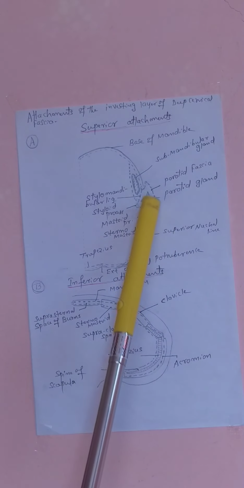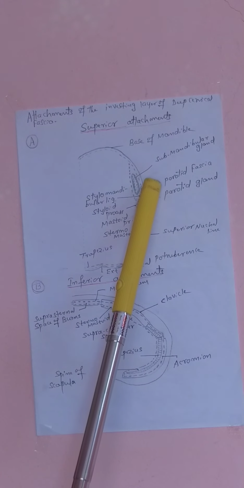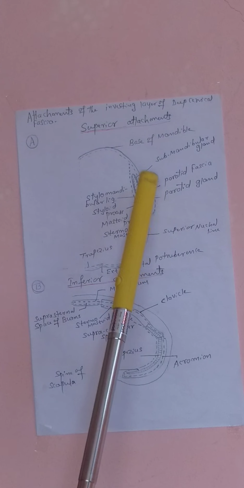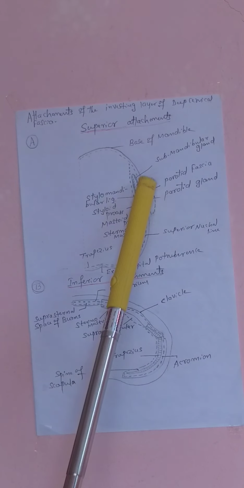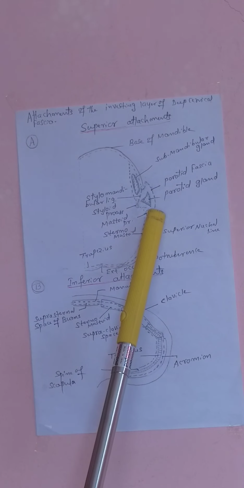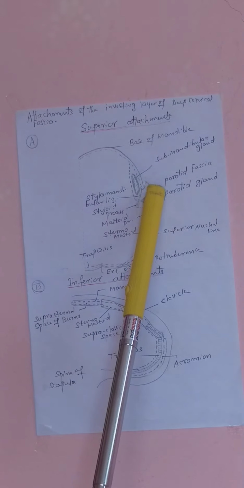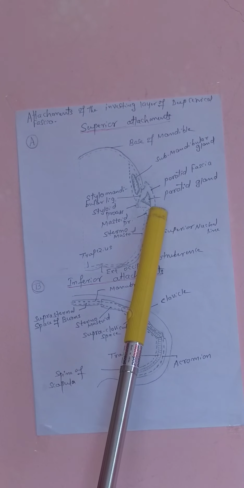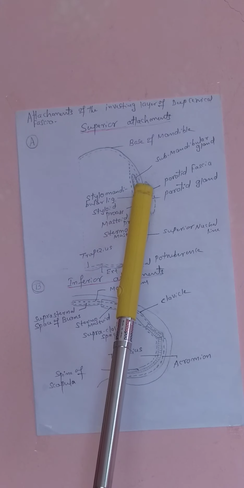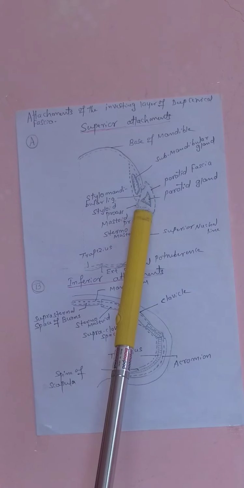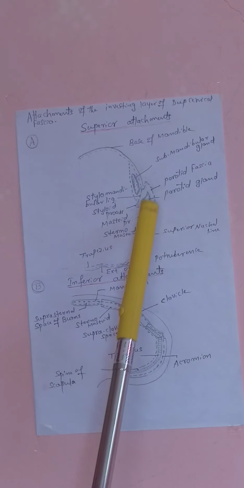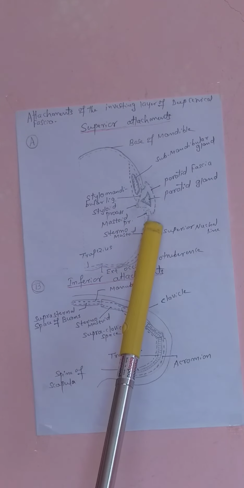Here at the angle of the mandible the fascia splits. The superficial fascia goes to the masseter muscle and the zygomatic arch. The deep fibers go to the medial pterygoid and to the lateral pterygoid.